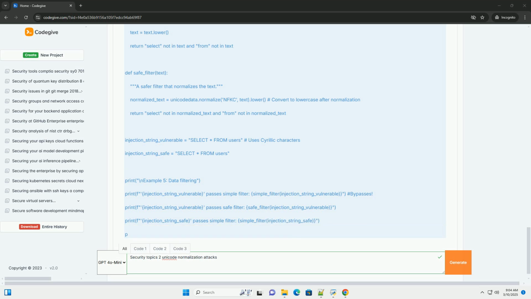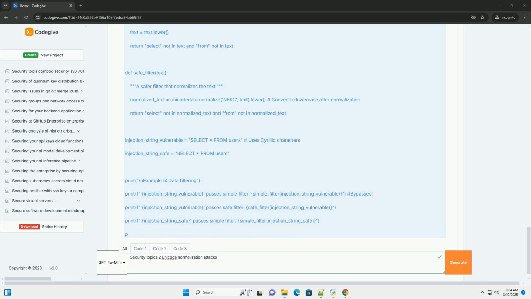Scenario 2, URL sanitization bypass. A web application might have a URL sanitization routine to prevent XSS attacks. This routine might block URLs containing script tags or other potentially harmful code. An attacker could bypass this by using characters that are visually similar to < and > but have different Unicode representations. For example, the full-width less-than sign, U+FF1C, and full-width greater-than sign, U+FF1E, could be used in place of the standard < and >. The sanitization routine might not recognize these characters, allowing the attacker to inject malicious code into the web page.